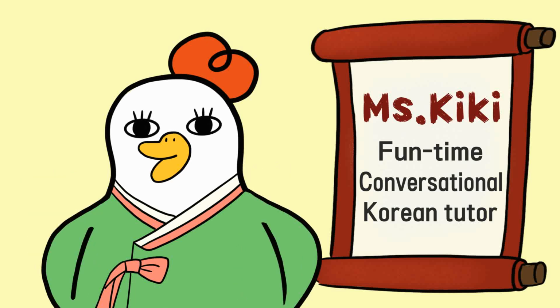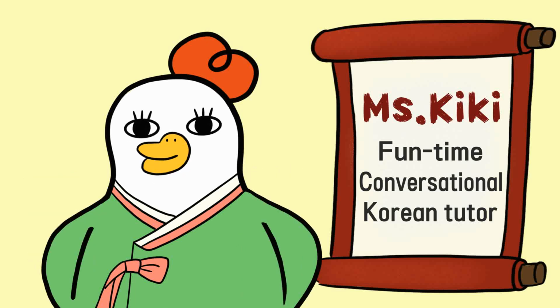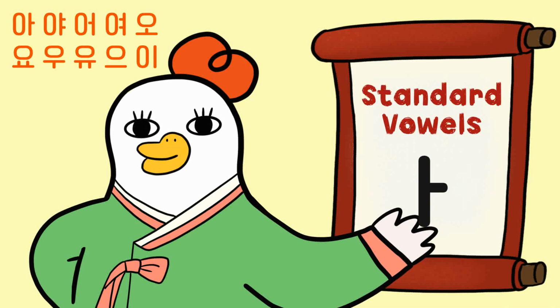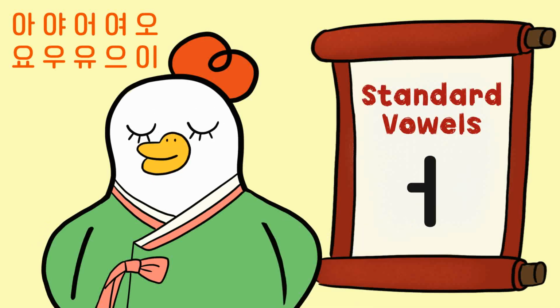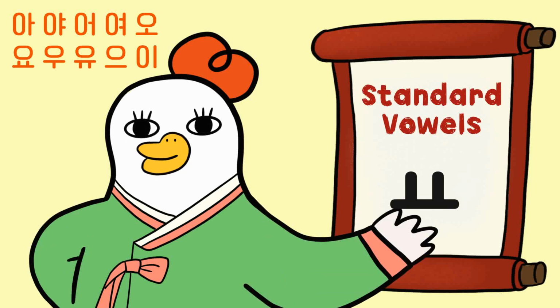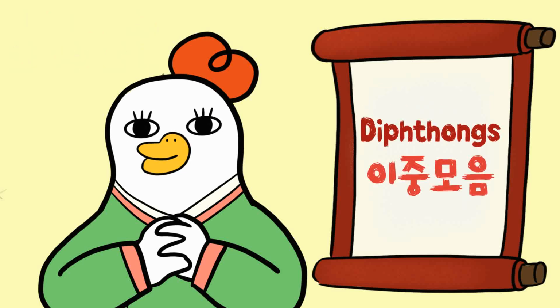For this basic Hangul content, we're going to learn how Hangul is basically formed and learn some vocabulary with this principle. In the last videos, you learned a total of 10 standard vowels: A, Ya, O, Yo, O, Yo, U, U, I. From today, you are going to learn diphthongs, and it consists of 2 videos.